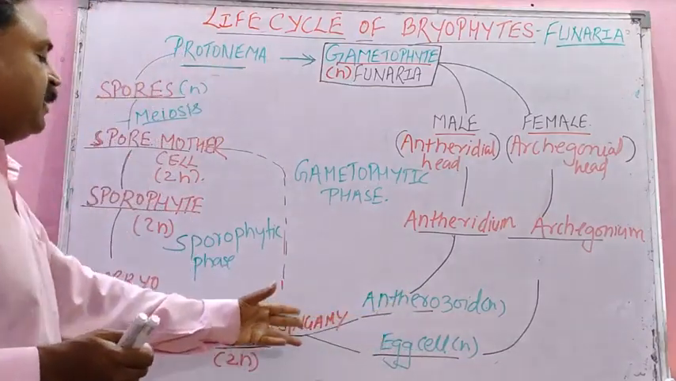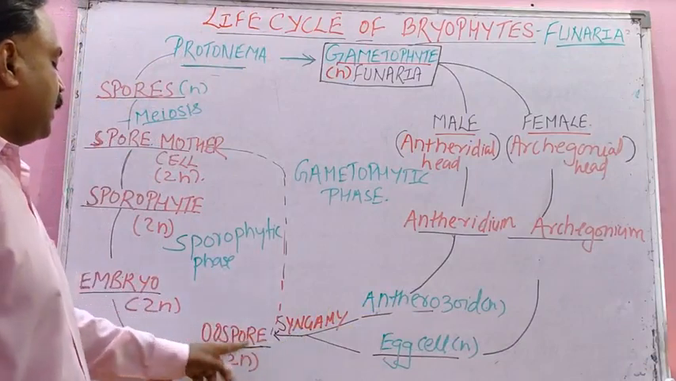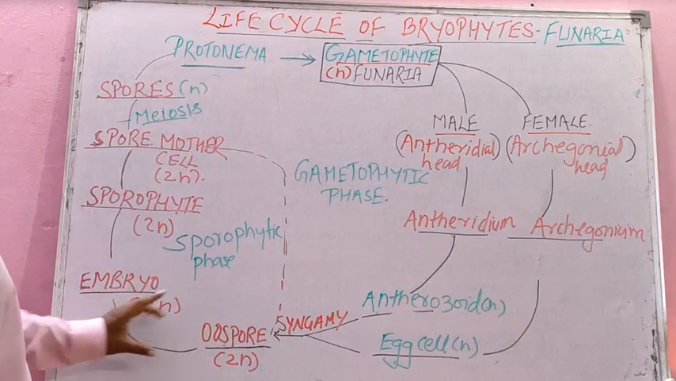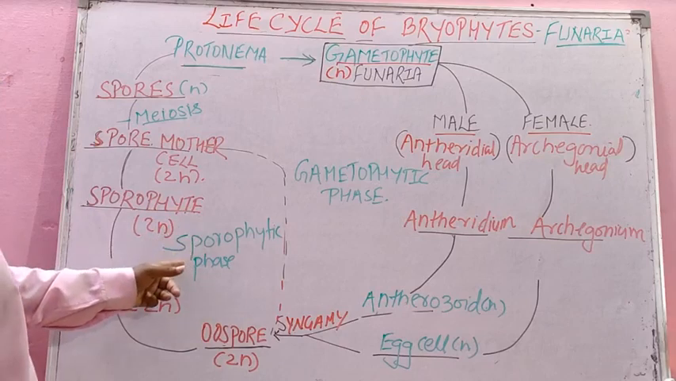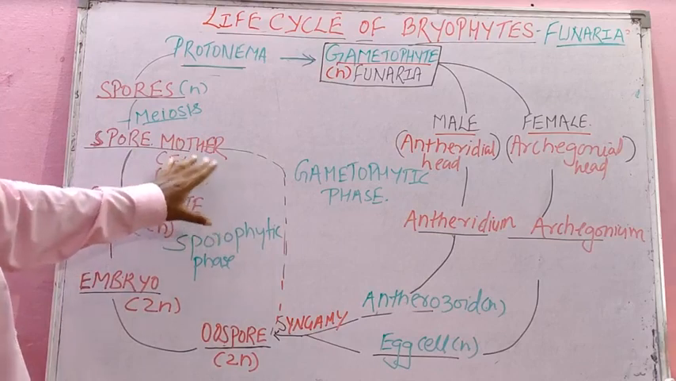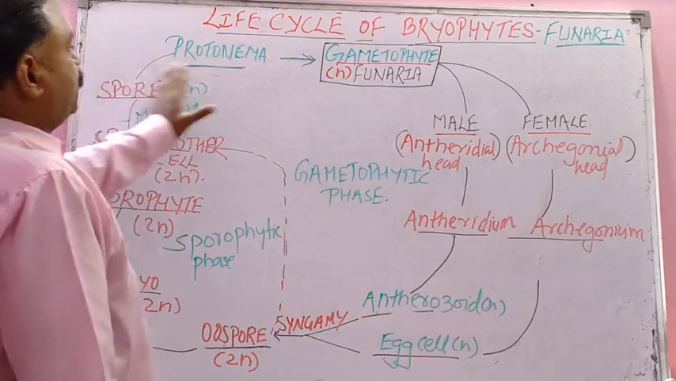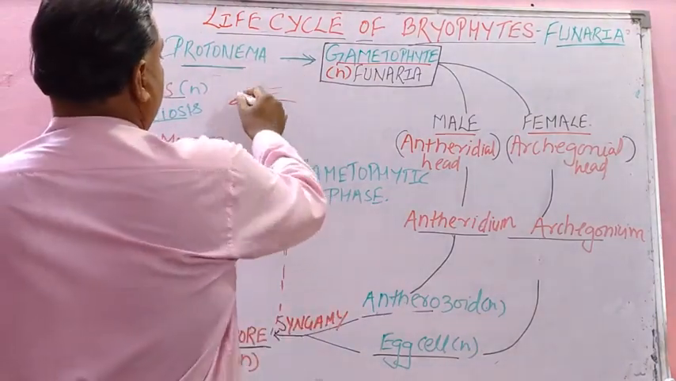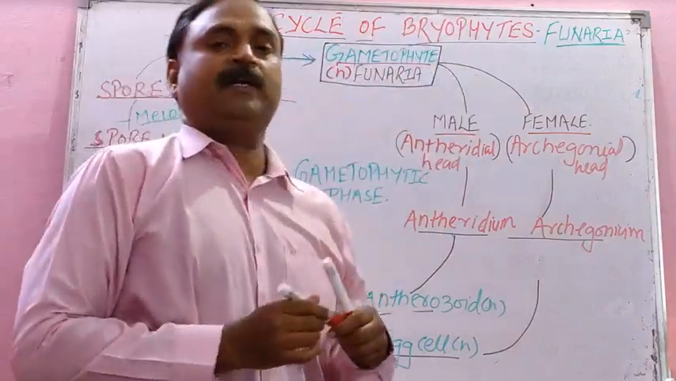Now these two gametes will go through fertilization called syngamy. After syngamy the zygote develops, then the zygote grows into embryo, the oospore grows into embryo, and the embryo will grow into the sporophytic plant, and that will bear spore mother cells in the sporangium, you can say. Then spore mother cells will produce spores. Spores rupture to produce protonema. From spores protonema develops and this protonema will again develop the gametophyte body.